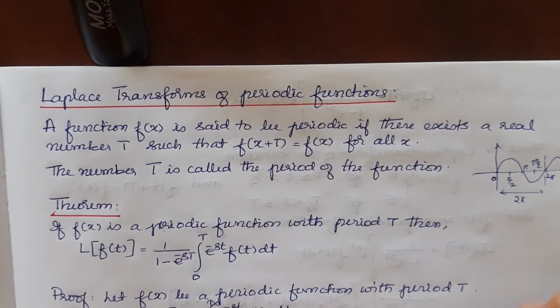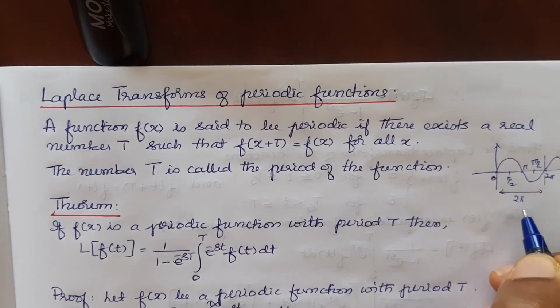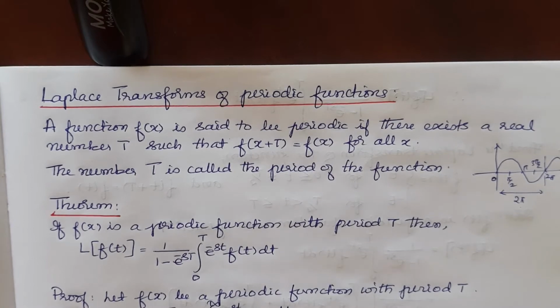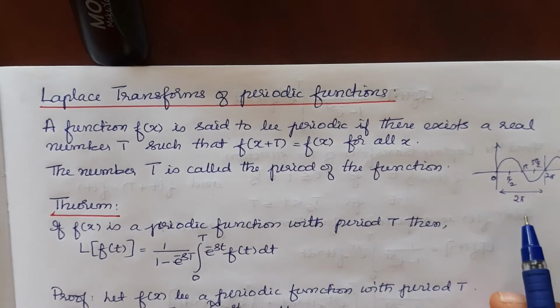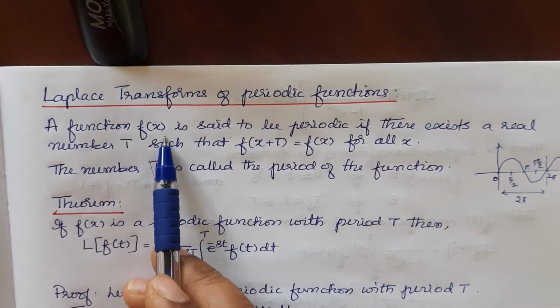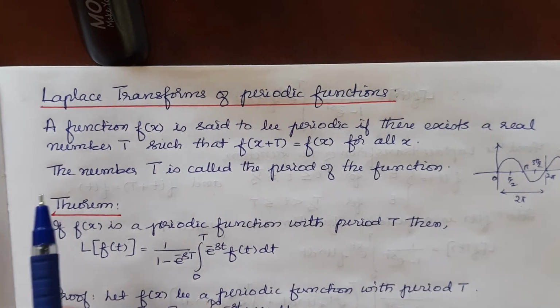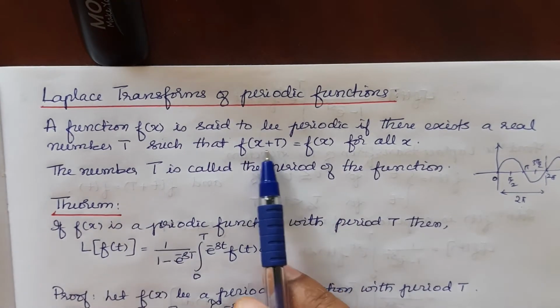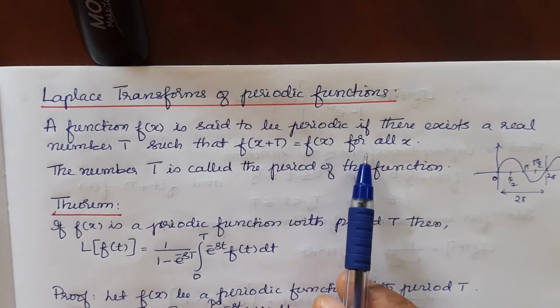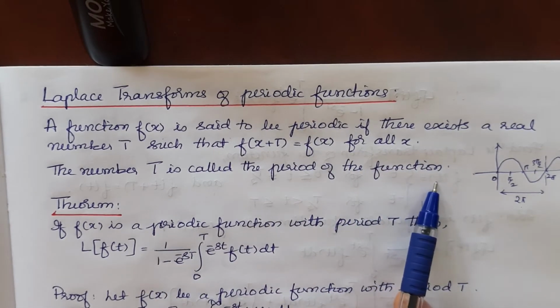Therefore, this distance 0 to 2 pi is called the period of the function. How much period of it is being repeated. Therefore, for the sine function, the period is 2 pi. So, definition again: a function f(x) is said to be periodic if there exists a real number T such that f(x + T) is equal to f(x) for all x. The number T is called the period of the function.